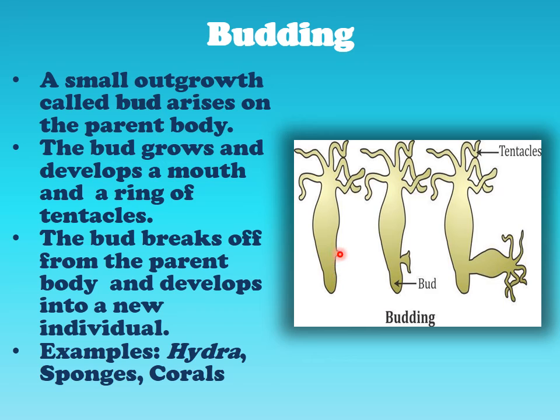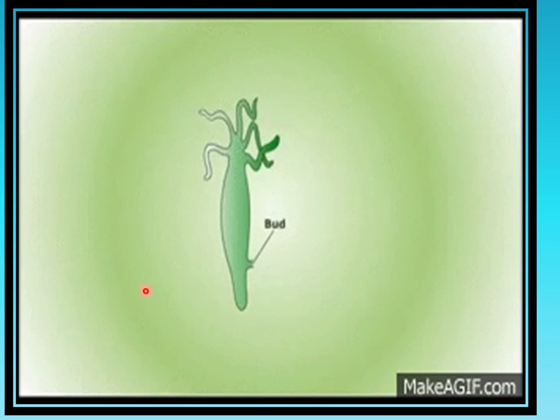This growth slowly changes into a baby hydra, which gets separated from the parent hydra and finally grows into an optimum size and also starts reproducing with the same method. Examples of budding are hydra, sponges and corals, and many more such organisms reproduce by the budding method. Here you can see how growth is shown in the hydra bud, then growing into a baby hydra and getting separated. So I hope you have understood the budding method.